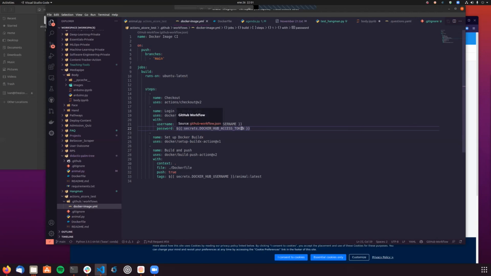And all the secrets, once you set the secret in your repository, will not expire. They will be there forever. And if you want to change it, there's no way to get access to the value of it. You have to replace it with a brand new one.